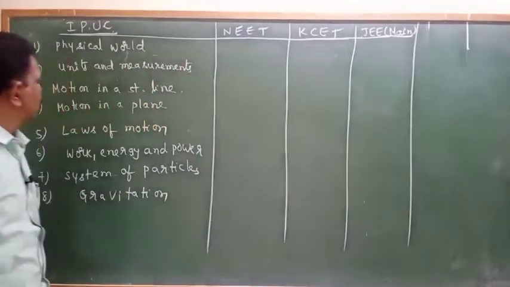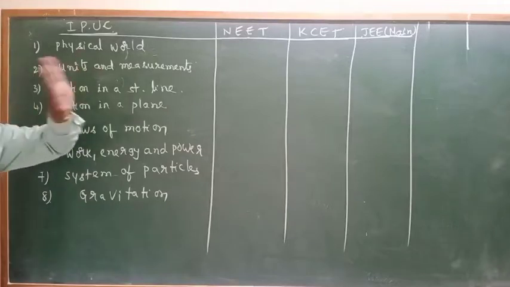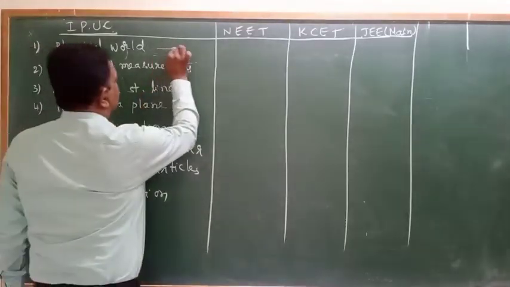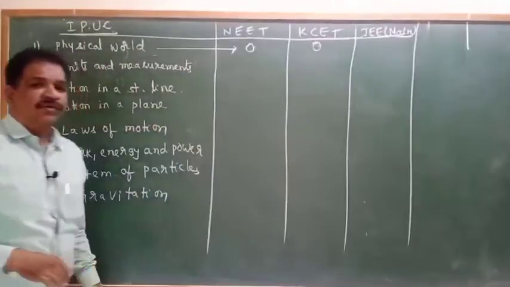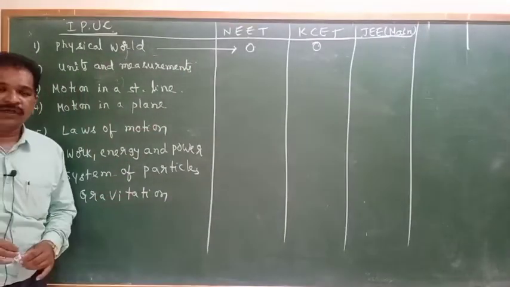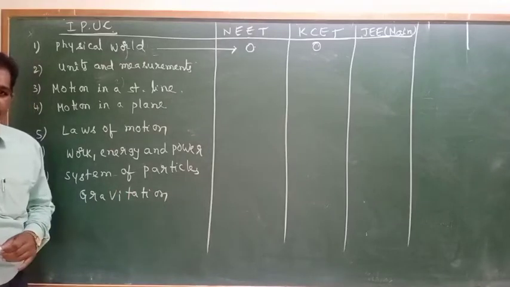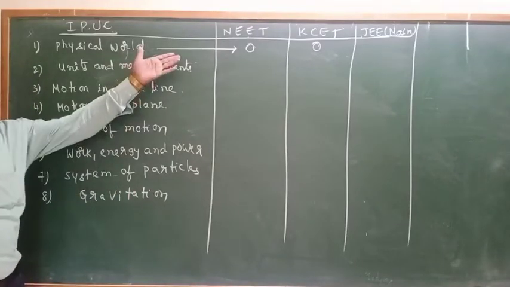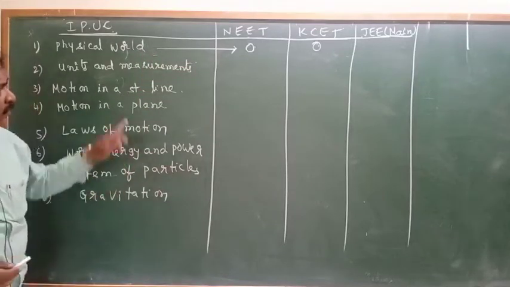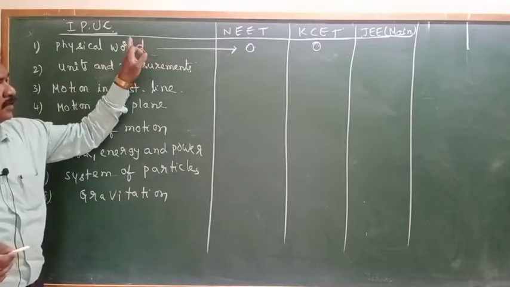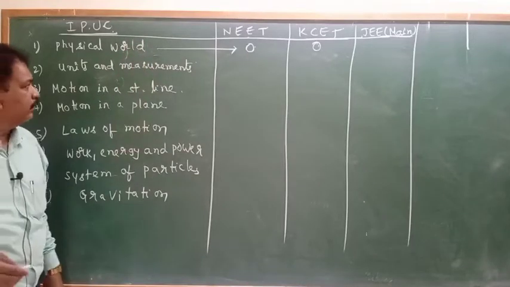Physical world: no question will come, either in NEET or in CET. That is just an introductory part. What is there in physics, what you are studying, how physics was developed, everything will be there. Just as it is an introductory part, no question will come.